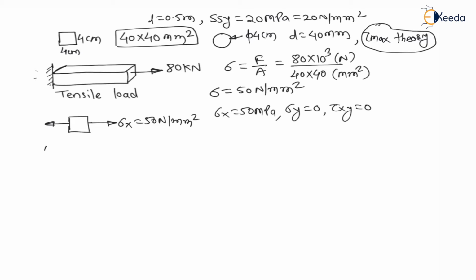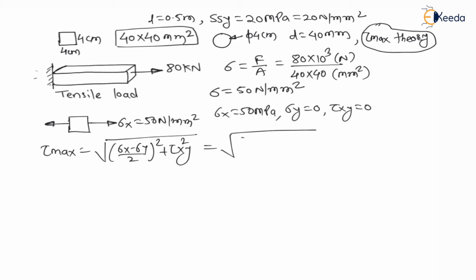The formula is tau max equals under root of ((sigma x minus sigma y) by 2) whole square plus tau xy square, which is under root of (50 minus 0 by 2) whole square plus 0 square, which is 50 by 2, that is 25 Newton per mm square.